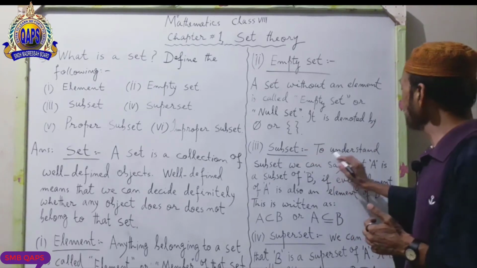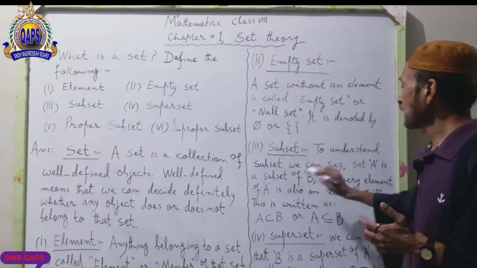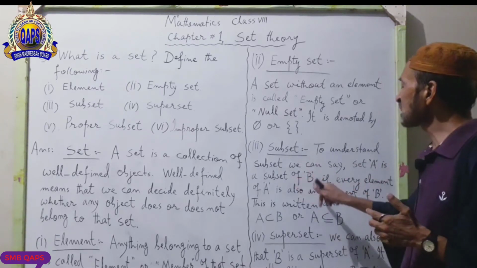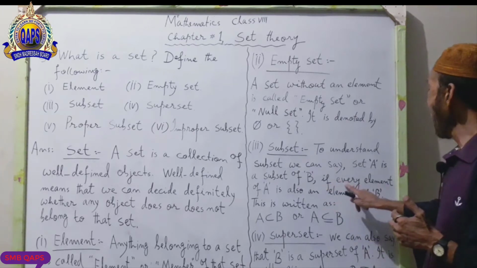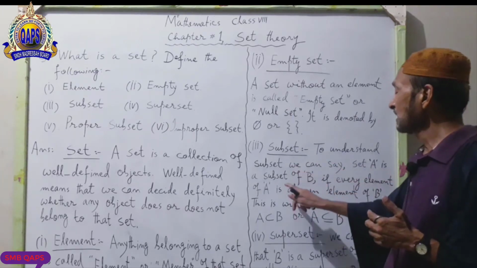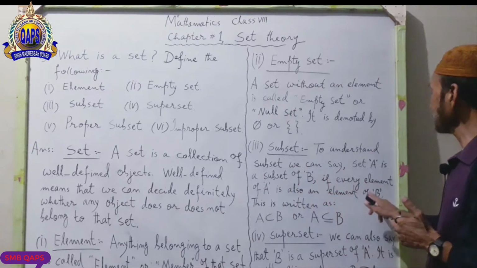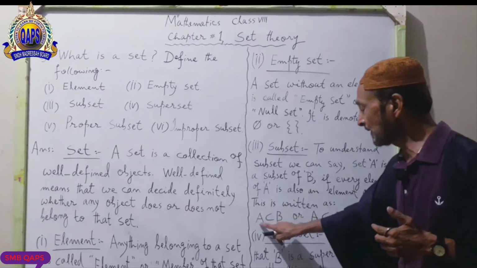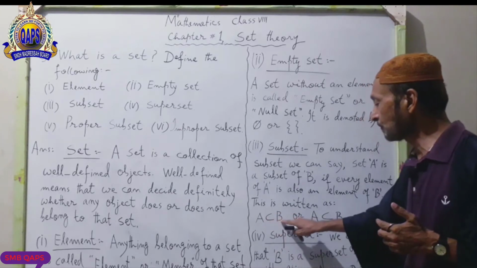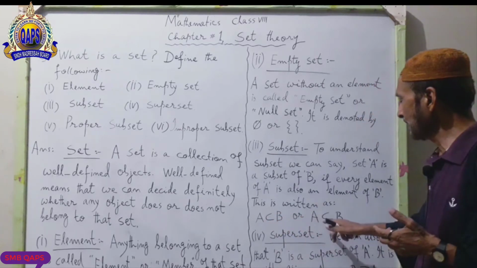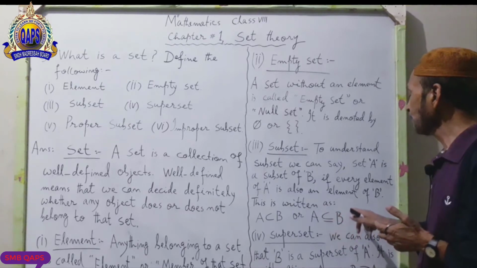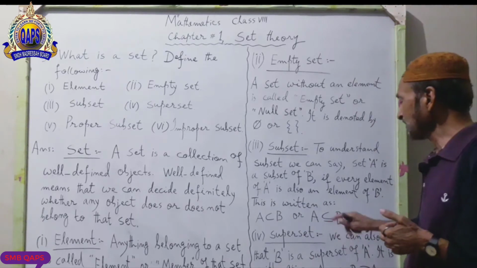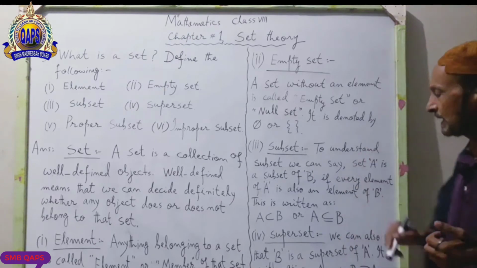To understand subset, we can say set A is a subset of set B if every element of A is also an element of B. This is written as A is a subset of B. This sign is used for subset and that sign is also used for subset.